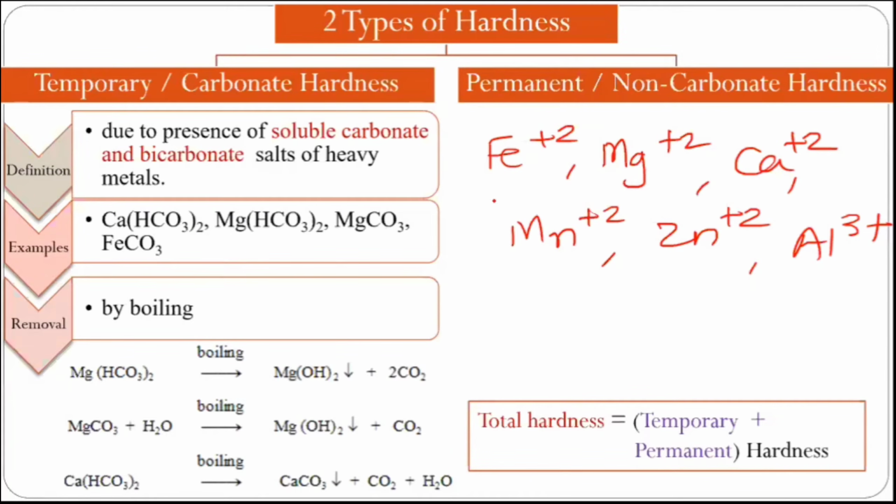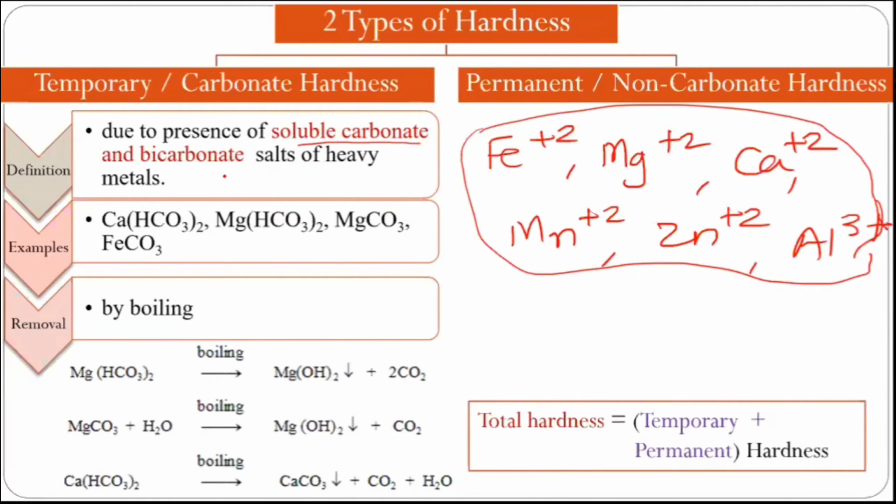But as per the definition of temporary hardness, which materials are responsible for temporary hardness? Any or all of these metal salts may be responsible for temporary hardness. But in which form? In the form of soluble carbonate salts and bicarbonate salts only. It means other salts like sulfates, nitrates, chlorides, etc., will be responsible for permanent hardness.